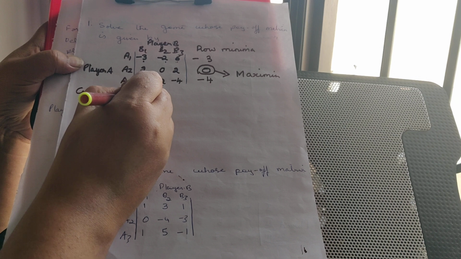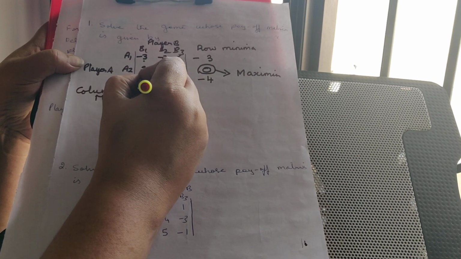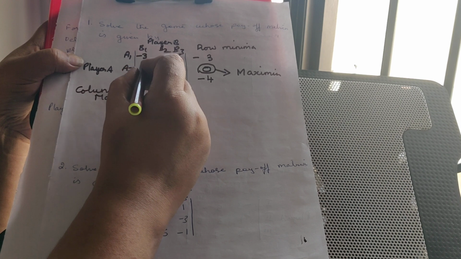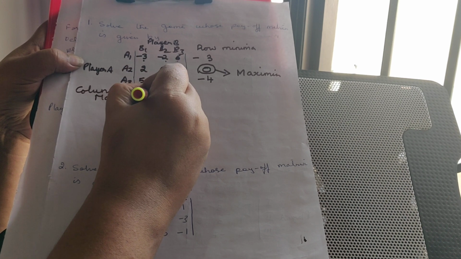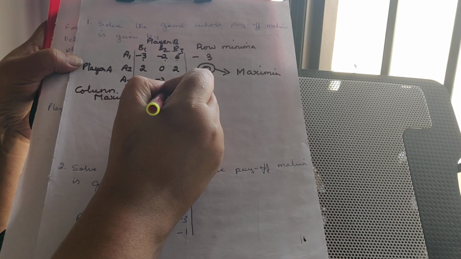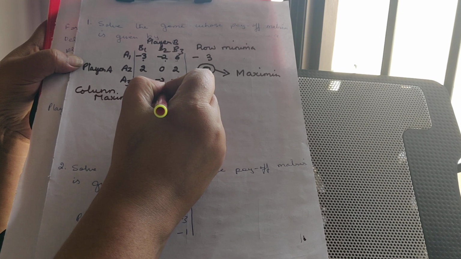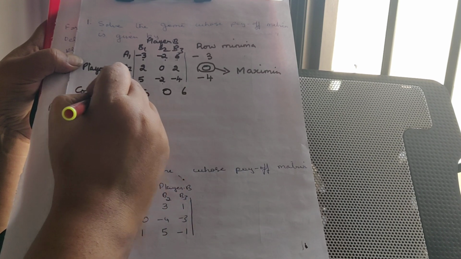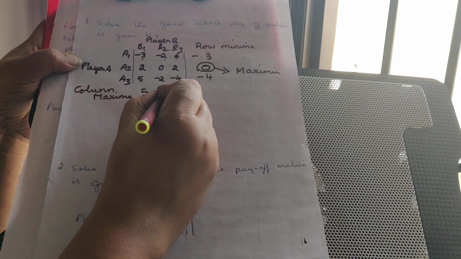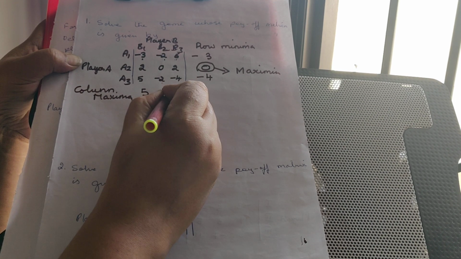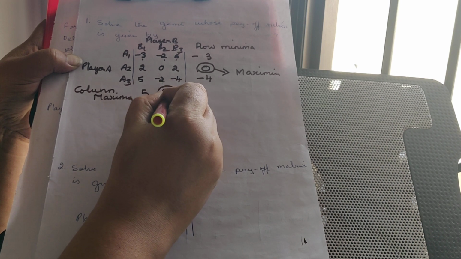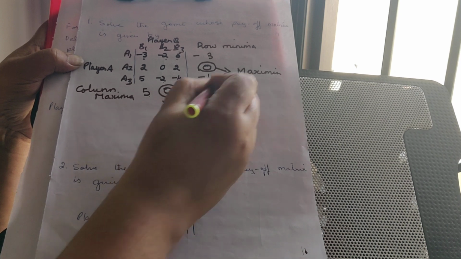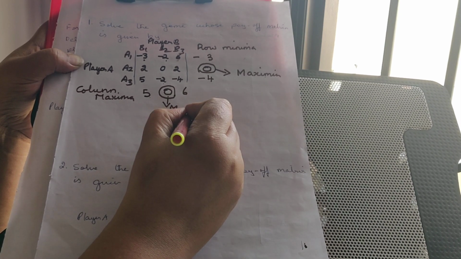That is, from each column choose the maximum or the highest number. What is the highest number? 5. What is the highest number? 0. What is the highest number? 6. Now in column maxima, among the highest values, you have to choose the smallest one, and this is called minimax. Okay. So we found maximin, we found minimax.